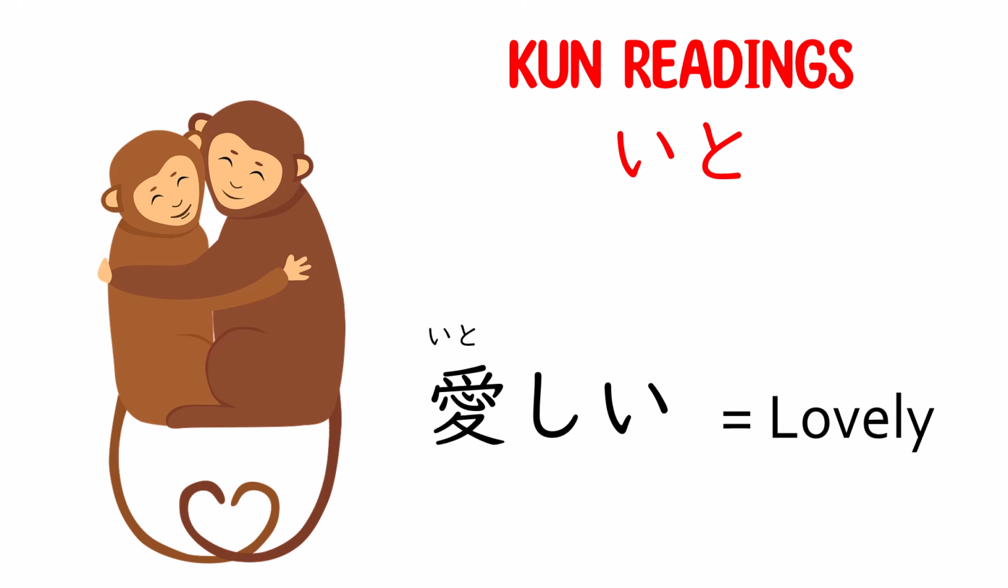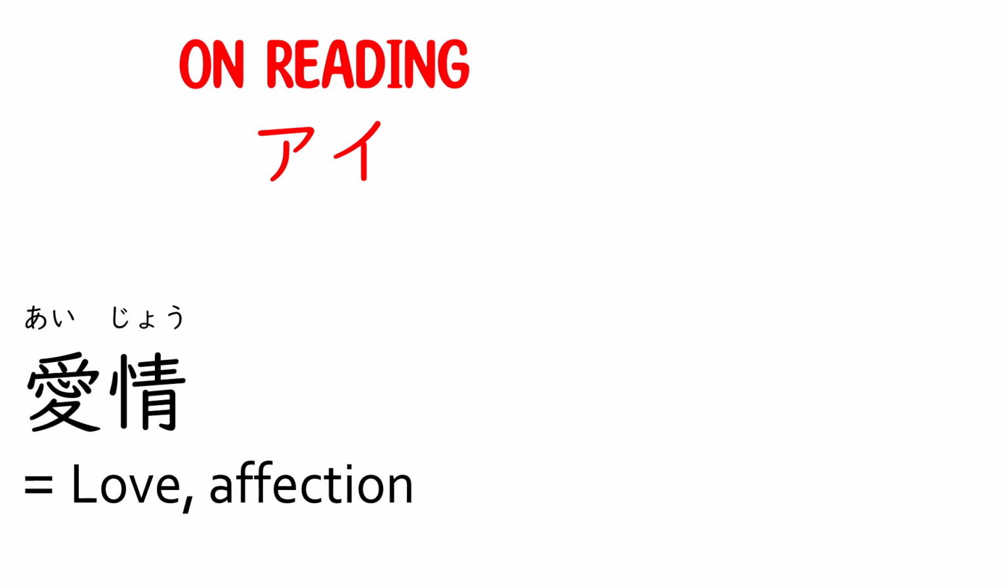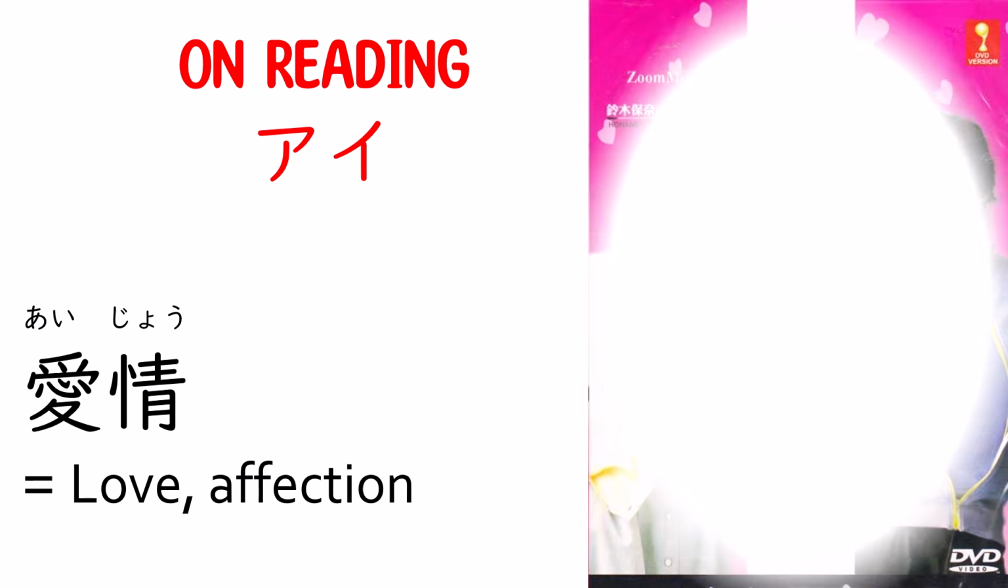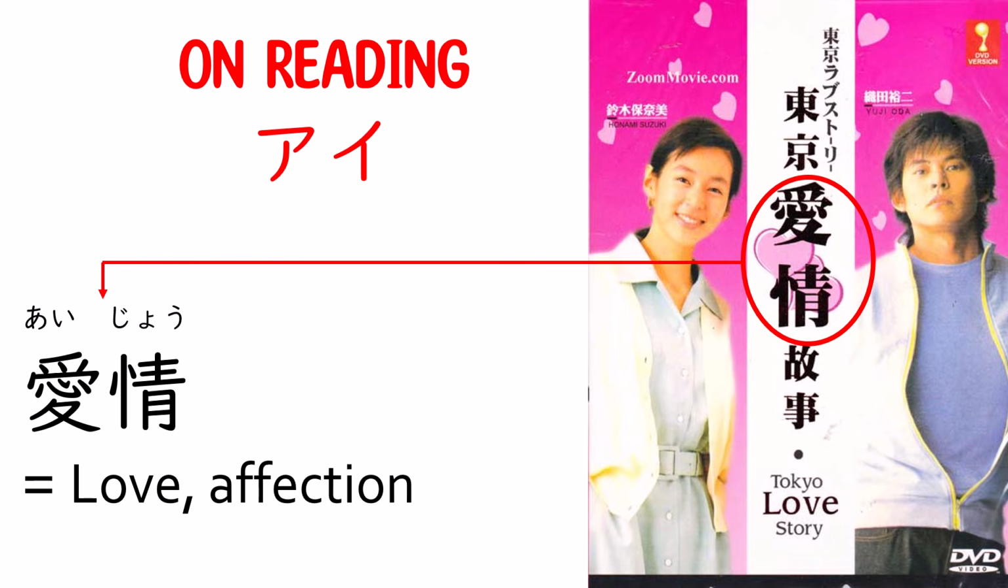The kun reading is ito, as in itoshi, or lovely. The on reading is ai. The example is aijo, to mean love or affection. Here we have the Japanese drama Tokyo Aijo Monogatari, or Tokyo Love Story.